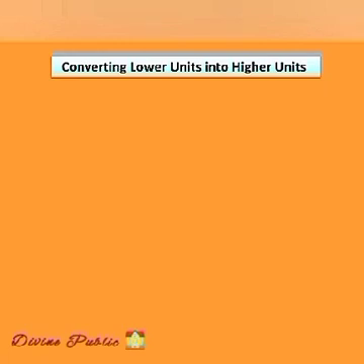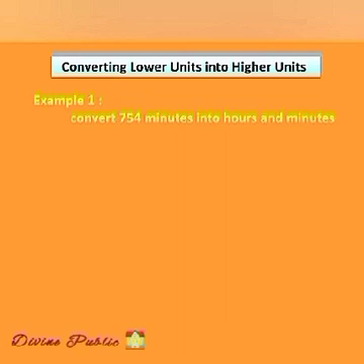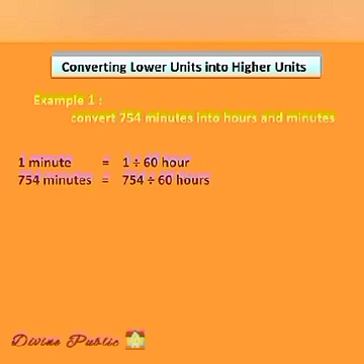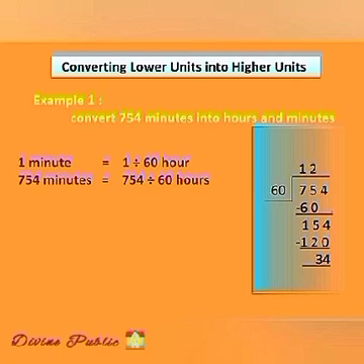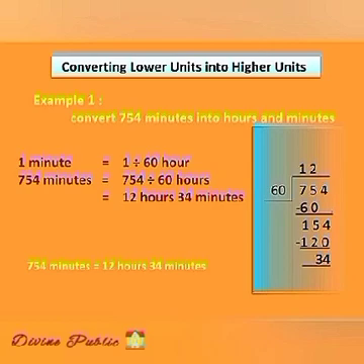Converting lower units into higher units. Let us see example 1. Convert 754 minutes into hours and minutes. We will write the formula. 1 minute is equal to 1 divided by 60 hour. Therefore, 754 minutes is equal to 754 divided by 60 hours. After dividing 754 by 60, we will get 12 hours and 34 minutes. So, our answer is 754 minutes is equal to 12 hours 34 minutes.